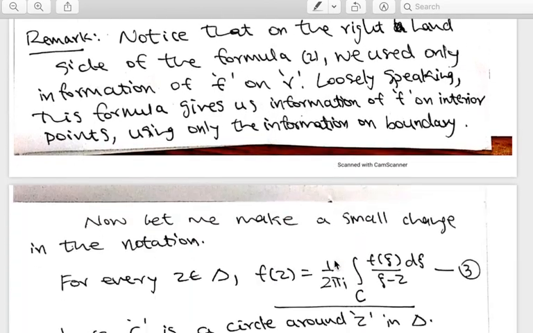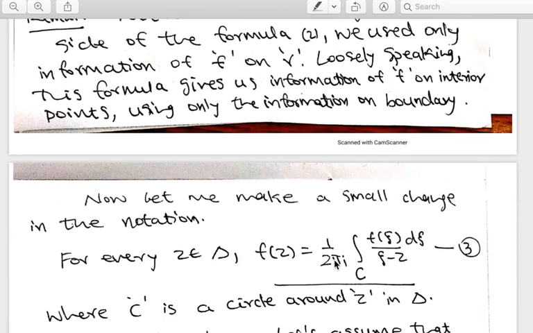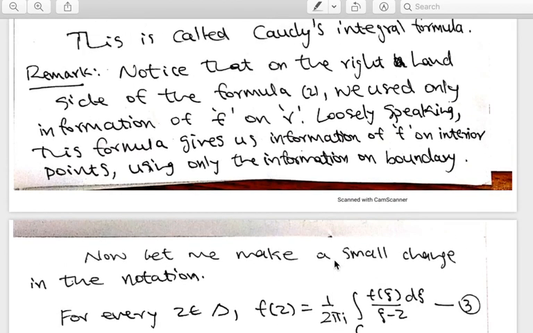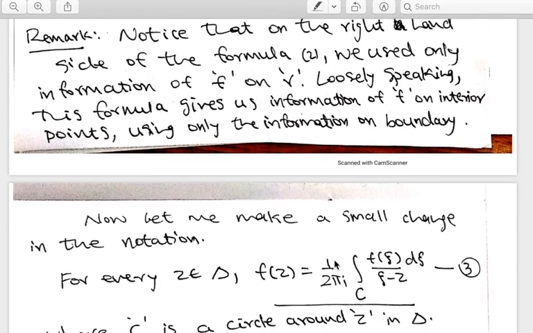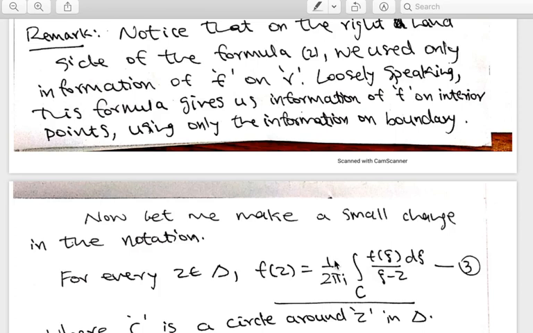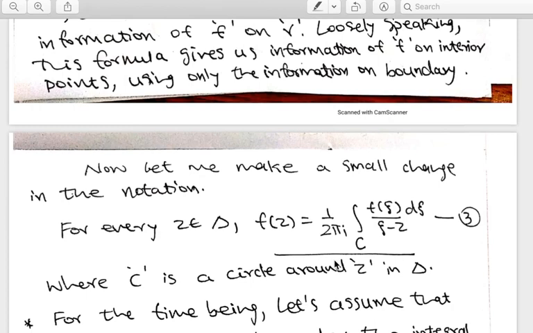Now let us see some applications of this Cauchy's integral formula. The first thing is that for an analytic function, we assume only differentiability in a neighborhood of a point. But using this Cauchy's integral formula, we can actually show that an analytic function admits derivatives of all orders.